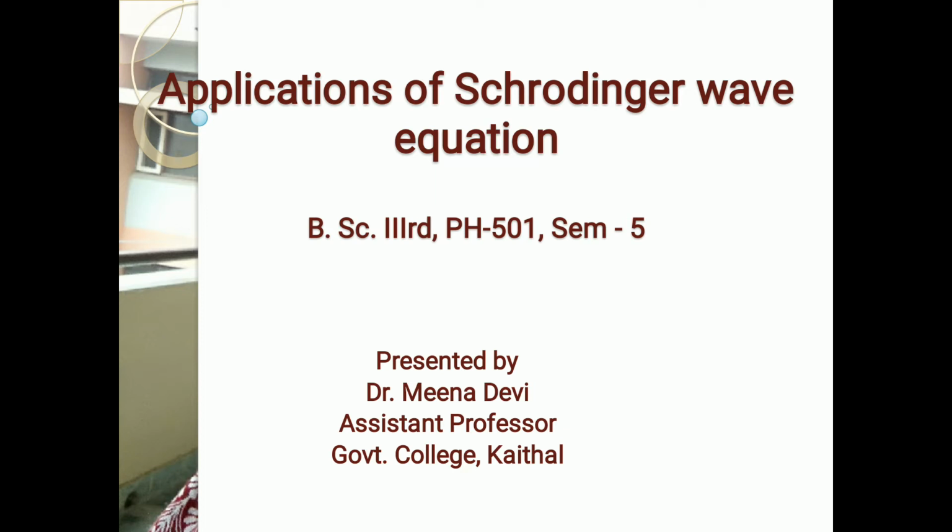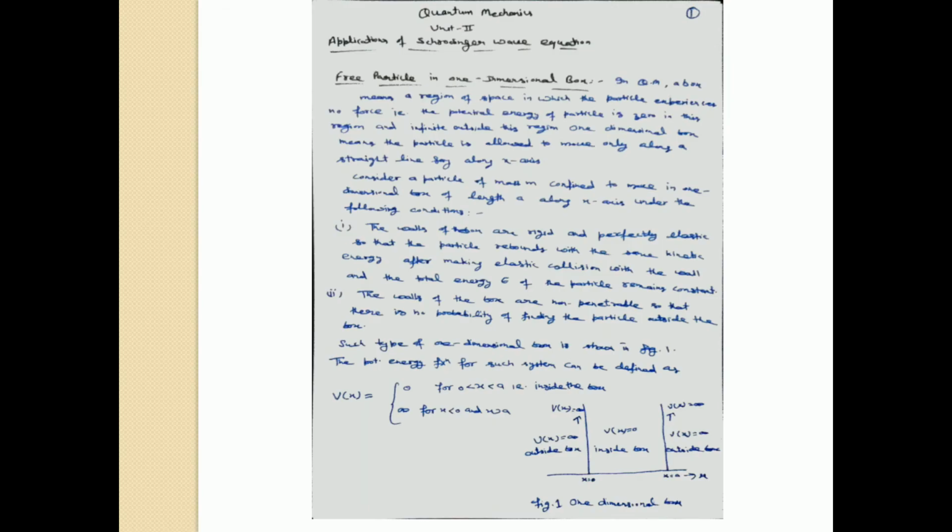The first application of the Schrodinger wave equation is the particle in a box. Free particle in a one-dimensional box. As the name suggests, the particle is free to move in a one-dimensional box. Free to move means there is no external force applied on the particle. When there is no force, the potential energy of the particle will be zero because F is equal to minus gradient of V. If the external force is equal to 0, then the potential energy of the particle will also be 0.